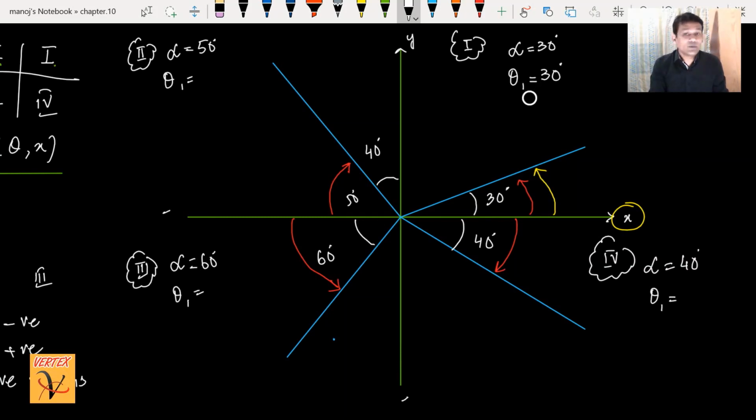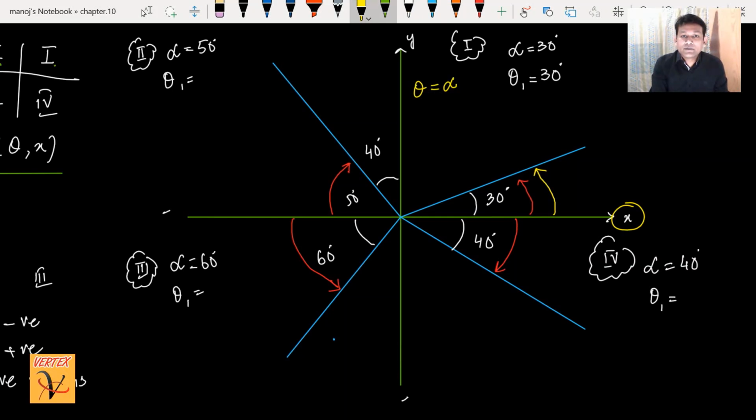So we can write one statement here. In the first quadrant, theta is always equal to alpha. This is the rule.